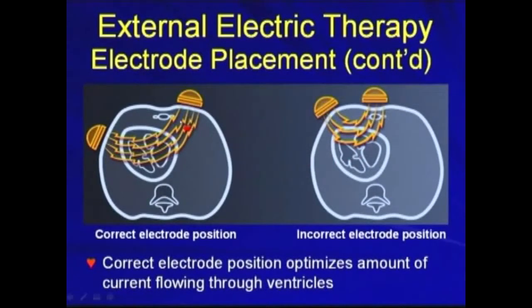It's also important to note that electrode placement is very important to allow proper and effective external electrotherapy. As shown here, the incorrect electrode position will give rise to ineffective defibrillation or cardioversion, whereas the correct electrode position will optimize the amount of current flowing through the ventricle.